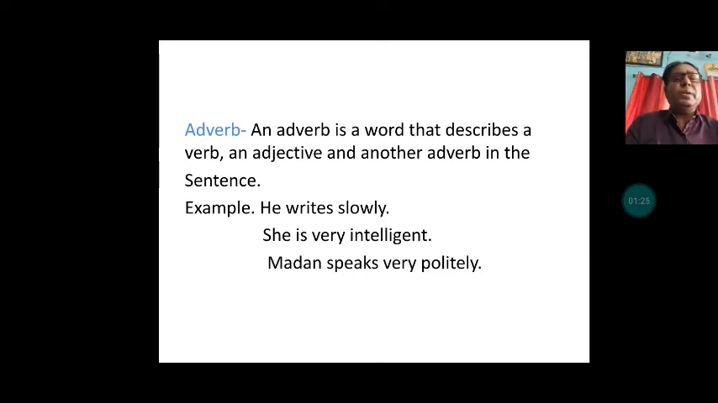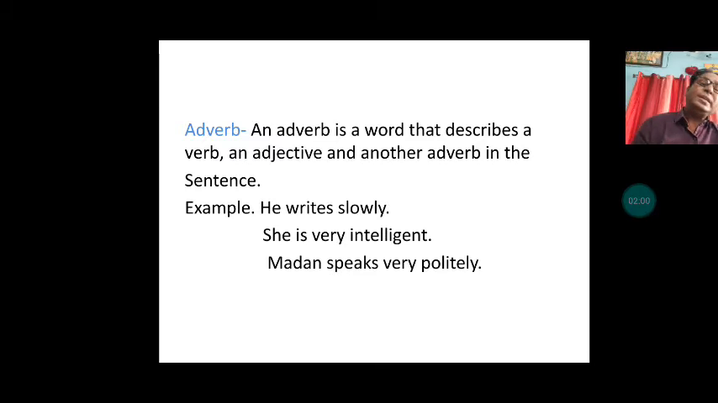You see the example here. He writes slowly. In this sentence, slowly is the adverb. What does it describe? The action word write. If you ask a question here, how does he write? The answer will be slowly. So the word slowly describes the action, how the action is done: slowly. So here slowly is an adverb in this sentence.